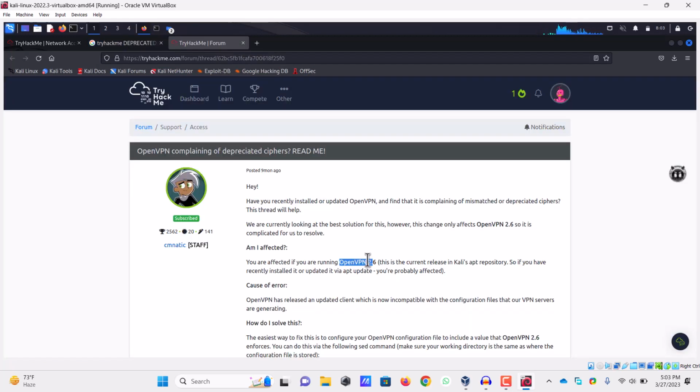and this is the link. So I have found this solution on the TryHackMe. So it says, have you recently installed or updated OpenVPN or find that it is complaining of mismatched decipher? Yes, that is the issue. We are currently looking at the best solution for this. However, this change only affects OpenVPN 2.6.